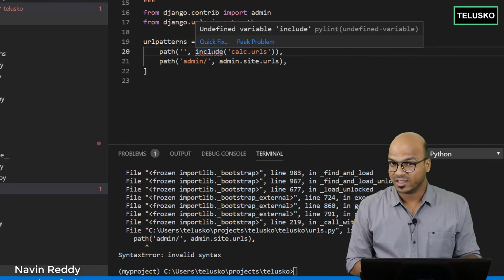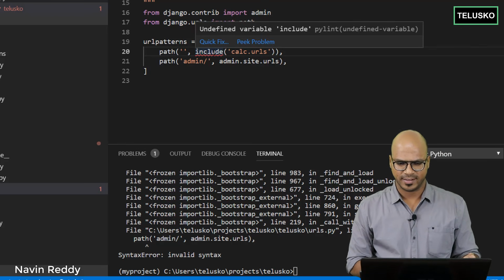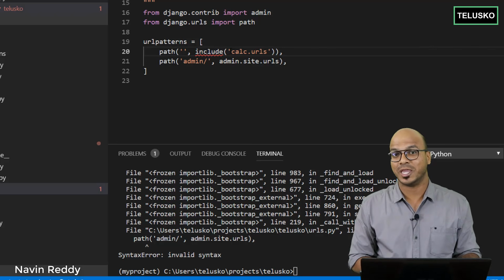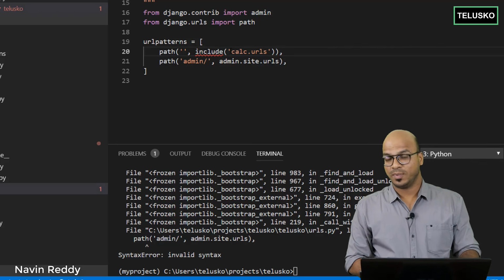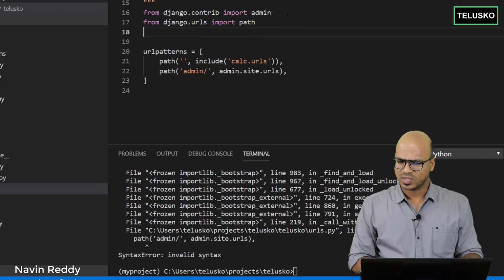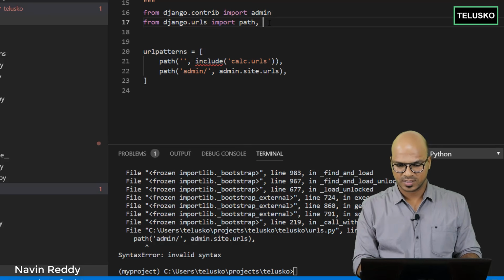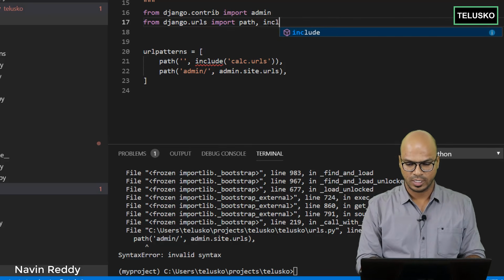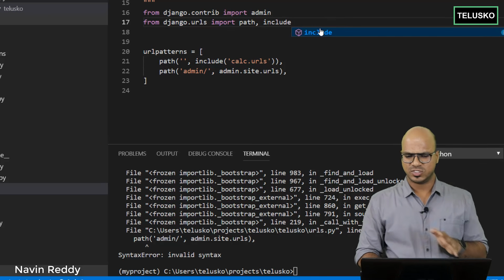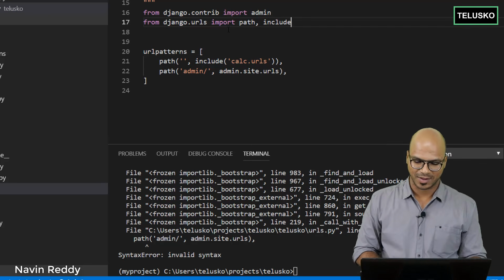So you can see we got the error for include now. But why? Because we are using a function without importing it. So this is something you have to remember. You have to also import it. So you can simply give a comma after path, and here you can mention include. And our job is done. That's it. I hope this will work now.